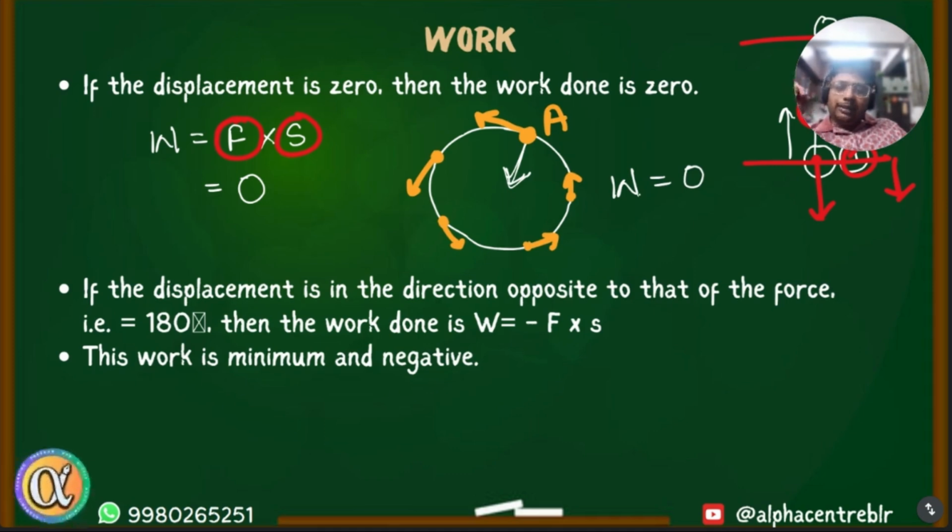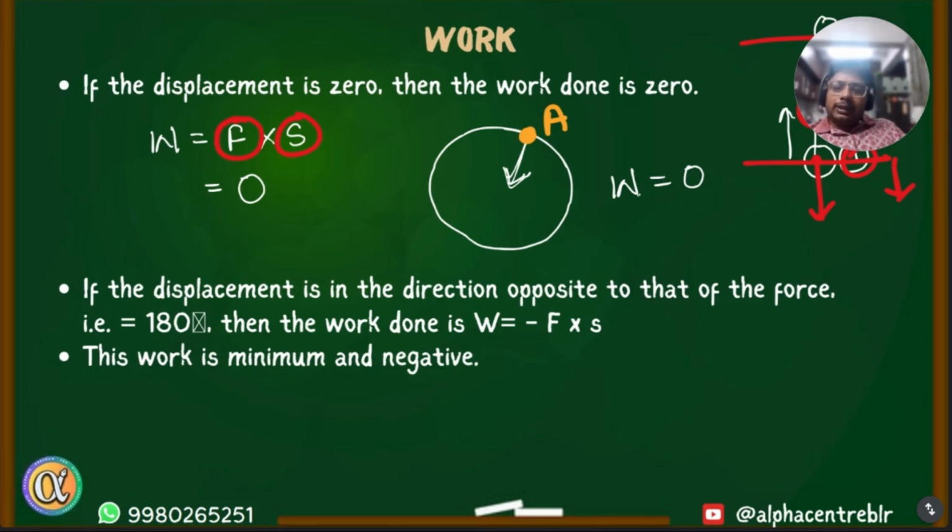Do you agree with me? See, at any instance, like suppose here in this instant, the small movement of the object at that instance would be along the tangent. Okay, it won't move this much. I'm just trying to show the direction. It will just move maybe this much, a tiny bit, but the tiny bit of movement would be in the tangential direction.